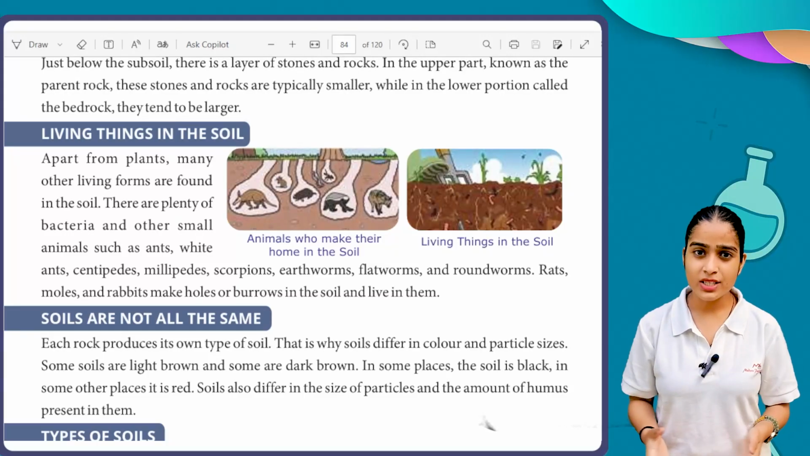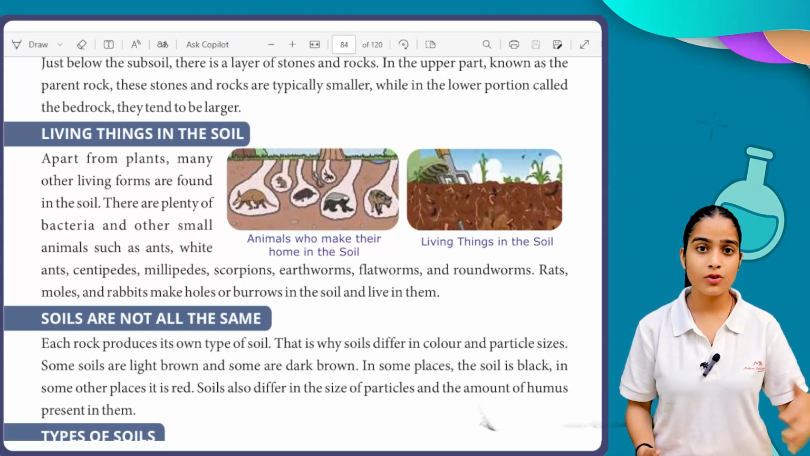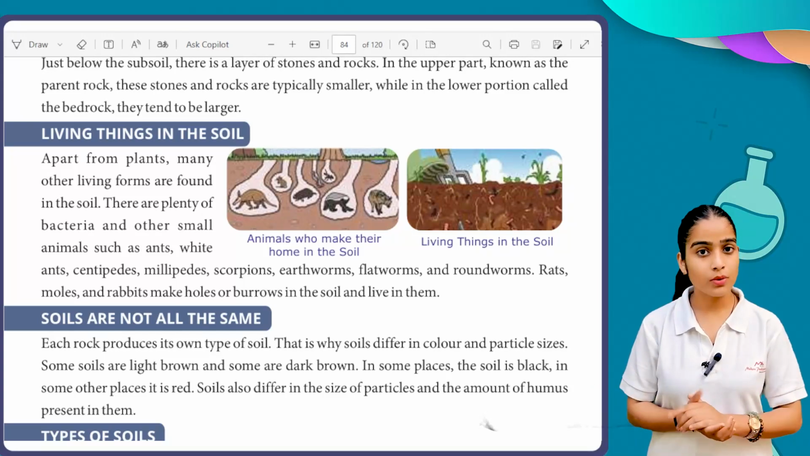You've seen a lot of ant holes in soil when you move forward to your park, your society park, or anywhere. Okay, so it is clear.